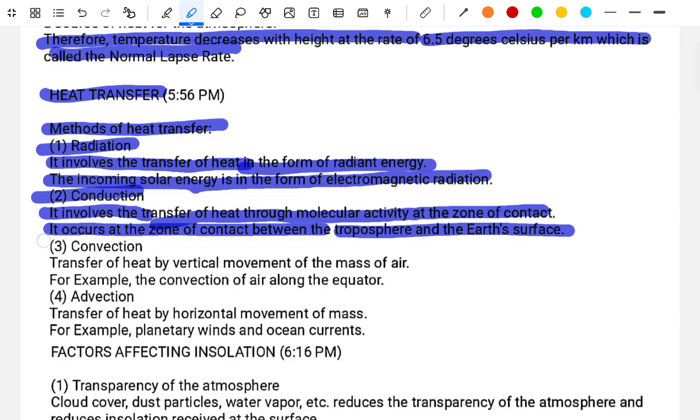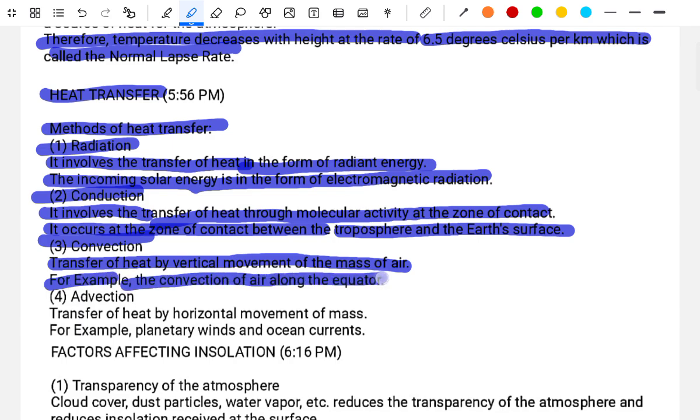Third, convection. The transfer of heat by the vertical movement of a mass of air, for example, the convection of air along the equator. Advection, the transfer of heat by the horizontal movement of a mass of air, for example, planetary winds and ocean currents.